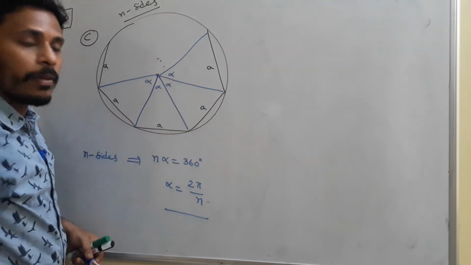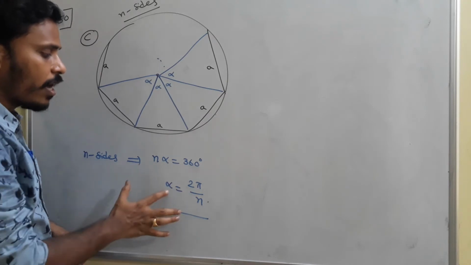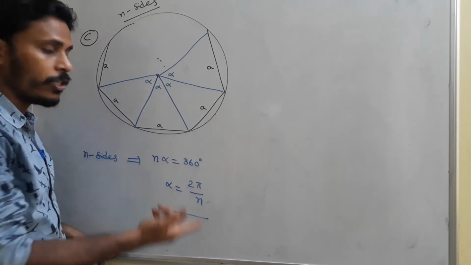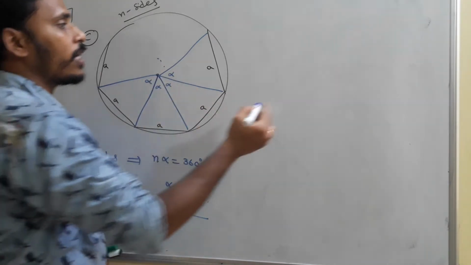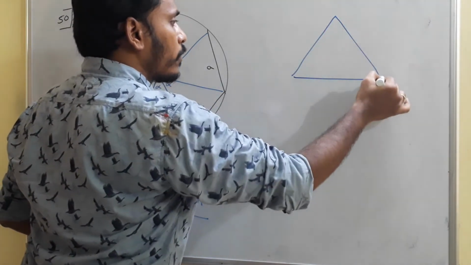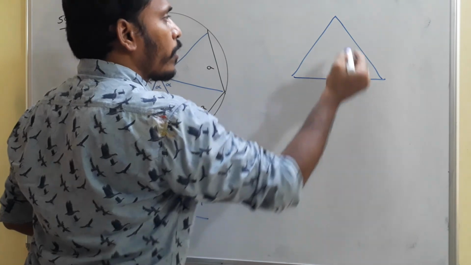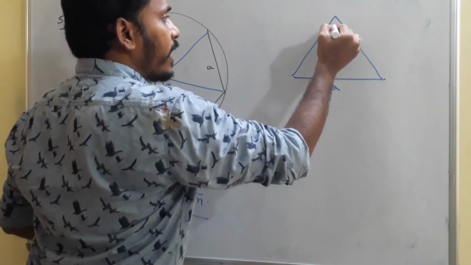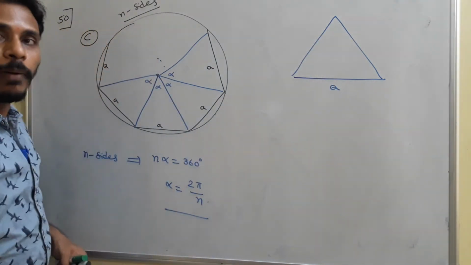And if you say all of them as alpha, n alpha is 360, and alpha is 2 pi by n. 360 means 2 pi, right? Now if you concentrate on one triangle particularly, and this is one triangle, and as we know this is A, and this is alpha, as I mentioned. What is alpha? 2 pi by n.